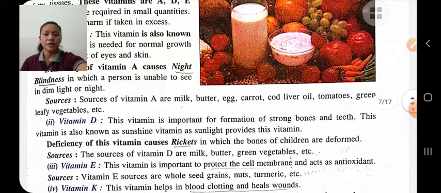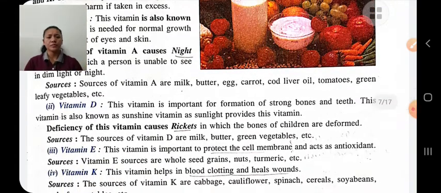Vitamin D. It is required for formation of strong bones and teeth. It helps to make the bones and teeth strong.